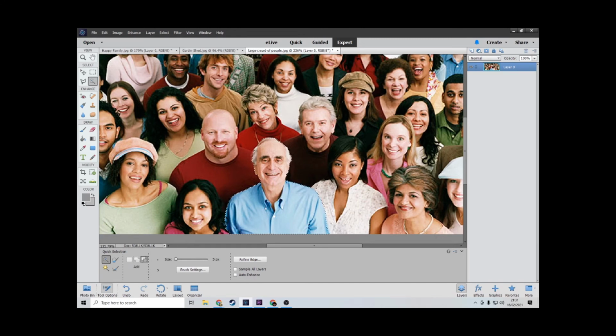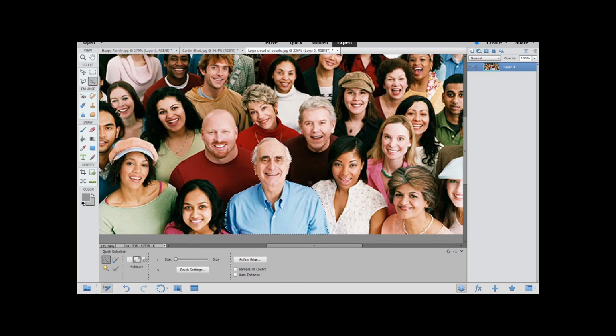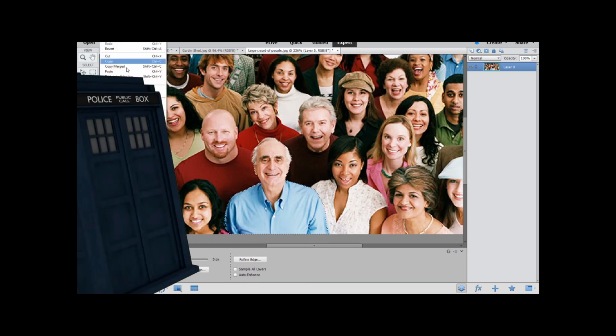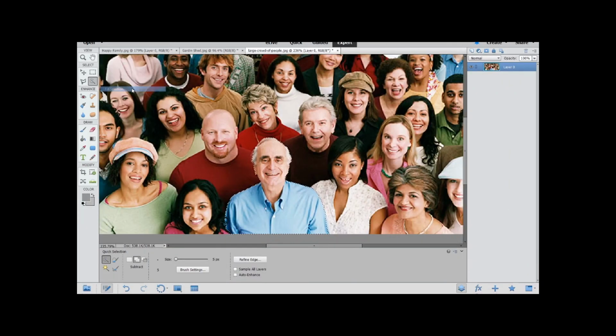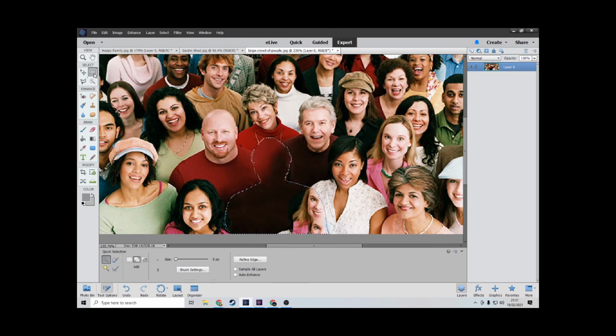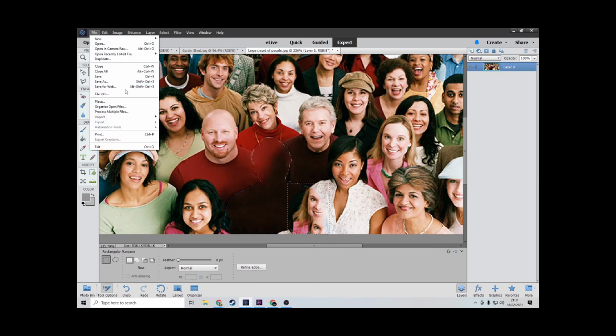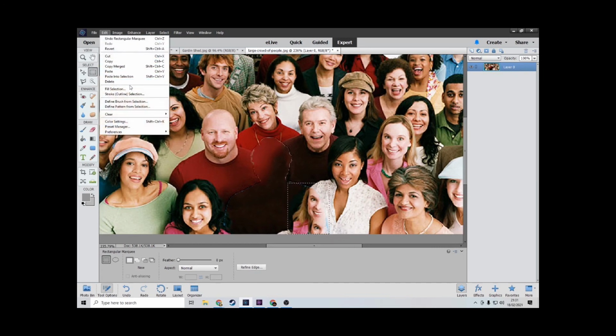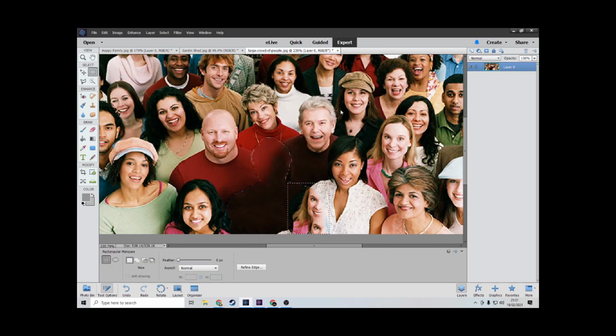That is creepy how similar they look. But anyway, fill selection, content aware. Yeah, it's done a fairly good job here, but then again, it's put a bunch of faces there. If I try and fix those, then they're just replaced with other faces, and so on and so forth.